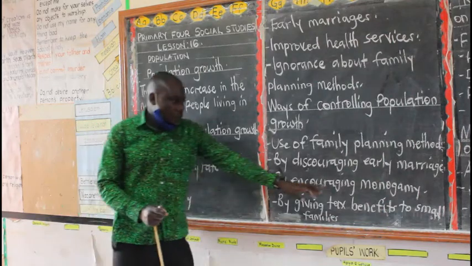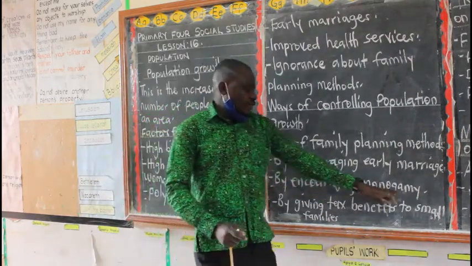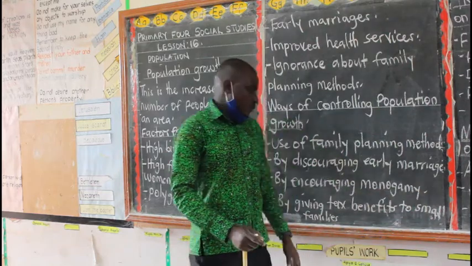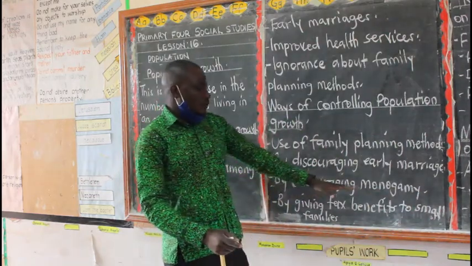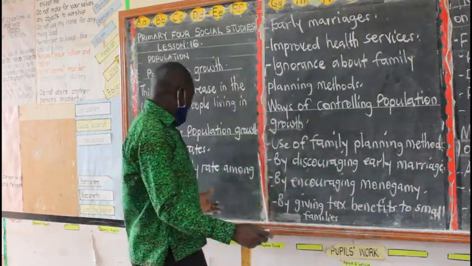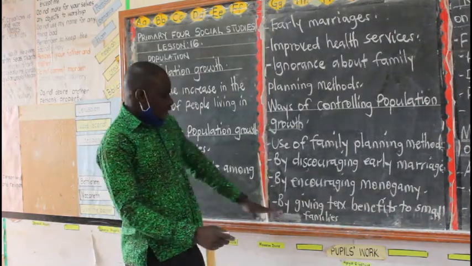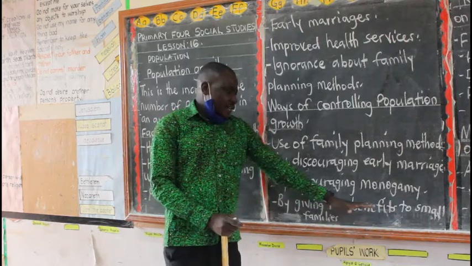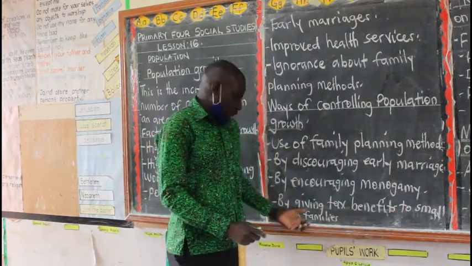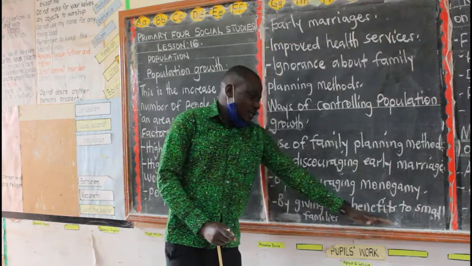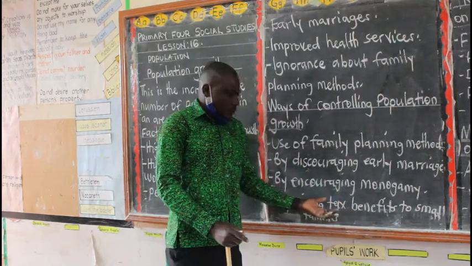Here we are talking of monogamy, encouraging one man to have one wife. So it should be 1 to 1, not 1 to 4, 1 to 3, or according to the Muslims.